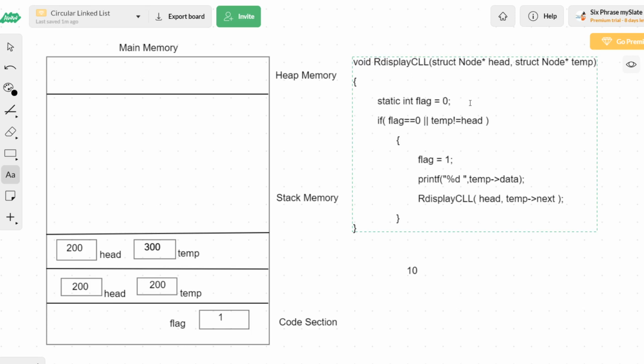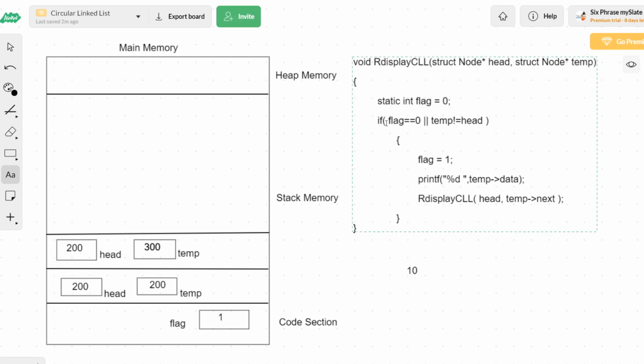So now flag equal to 0 is not going to work. Then I will enter the if statement, where flag equal to 0 is not a true condition hereafter. So flag equal to 0 will be true only for the first node. So the first node is the exception. We have no need of checking temp not equal to head for the first node alone, because we know very well that head and temp are going to be equal.